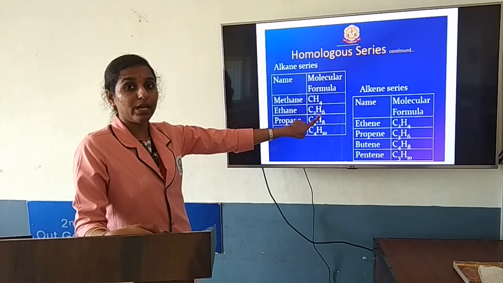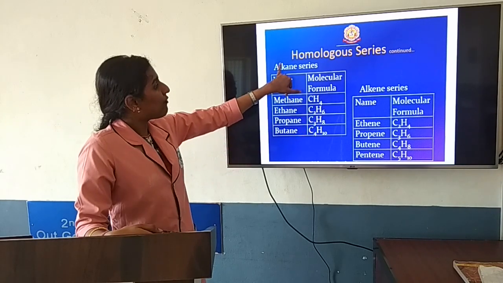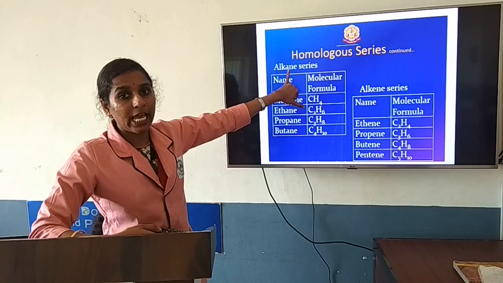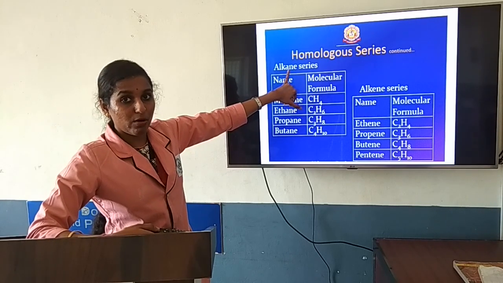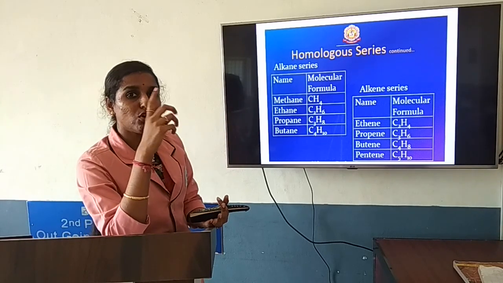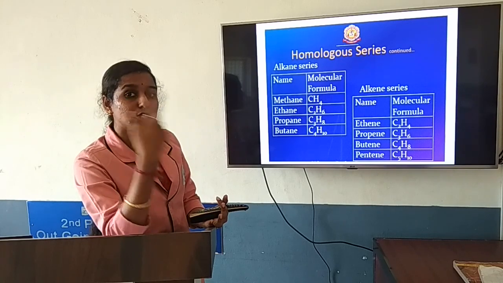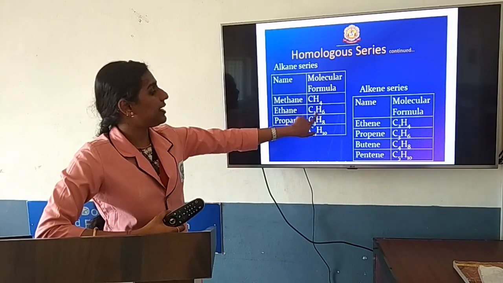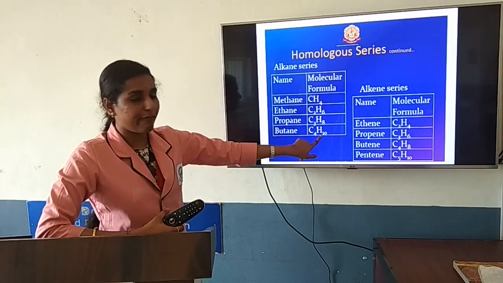Formula for alkane, how does it come? CnH2n+2. If n is 2, hydrogen is 2 times 2, which is 4, plus 2, 6. So C2H6. In the same way, propane C3H8, butane C4H10.